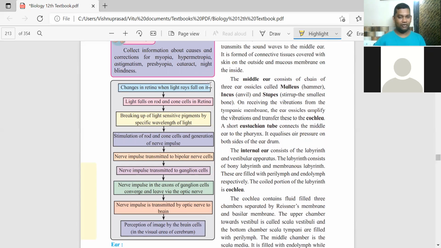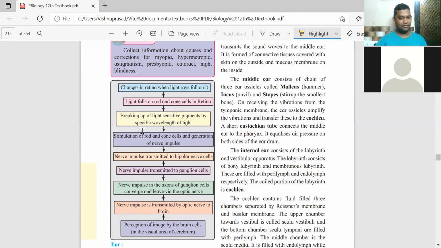When the light rays fall on the eye, there are changes in the retina which take place. Light rays will fall on the rod and cone cells in the retina. According to whatever is the wavelength of the light, rhodopsin, iodopsin जो मैंने बताया, rhodopsin of the rod cells, iodopsin of the cone cells, will break up because of the specific wavelength.